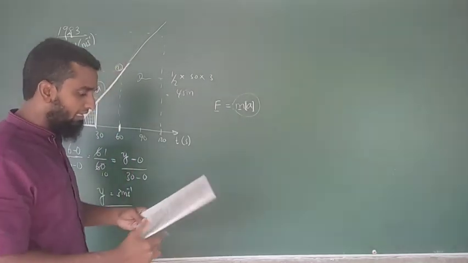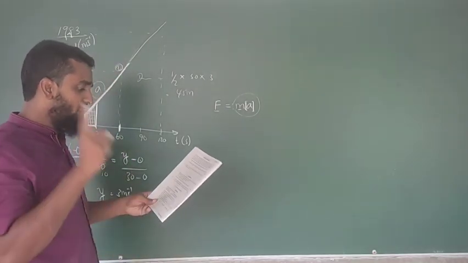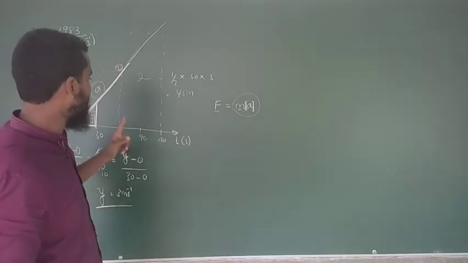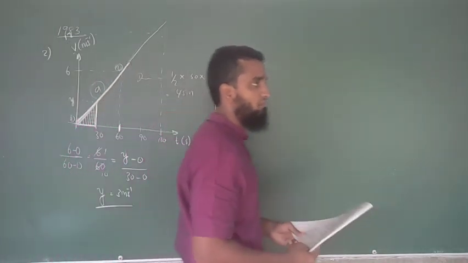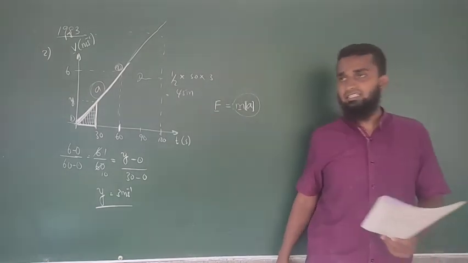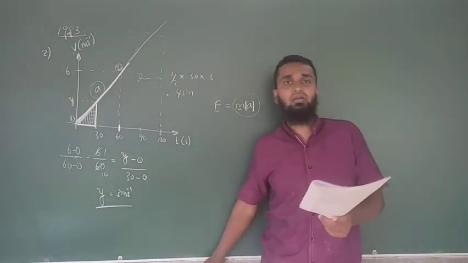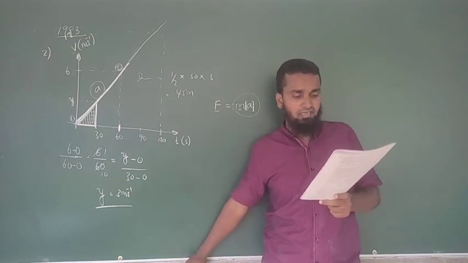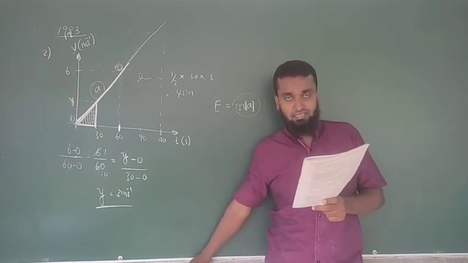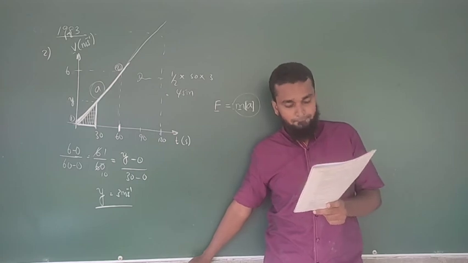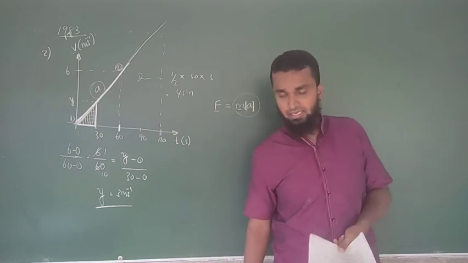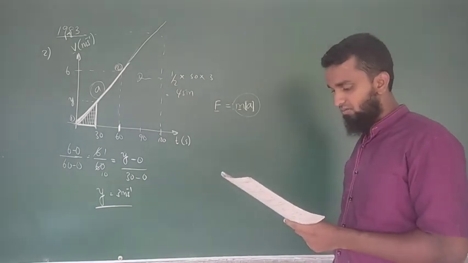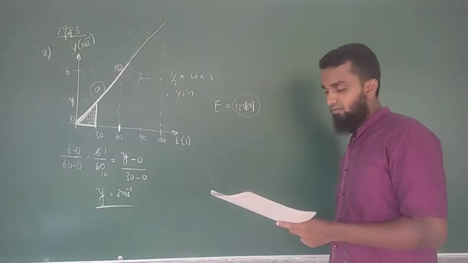That is the statement that has been given here. Constant force has been acted on the object during the first 60 seconds. Yes, it's correct. Therefore B is correct. We don't want to read it, but even by reading it, we get that the statement is correct. Okay, right? Then the statement is correct during the 60 seconds.